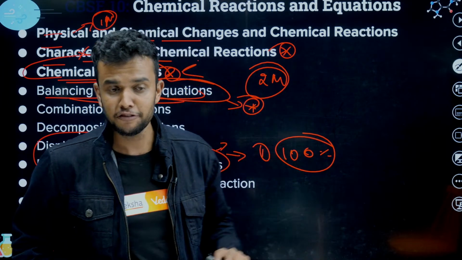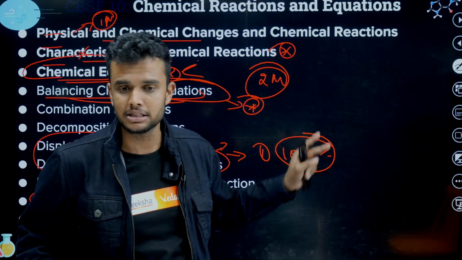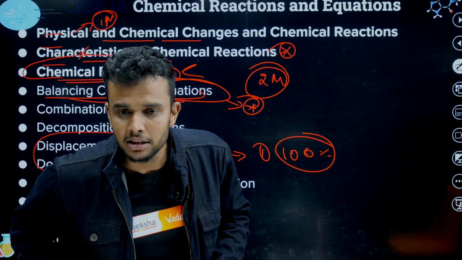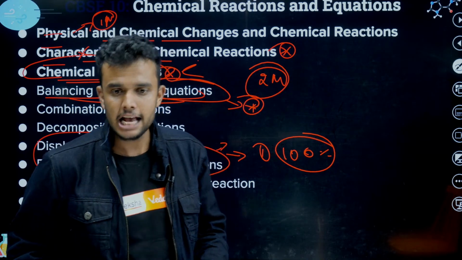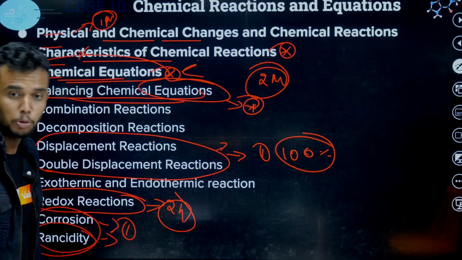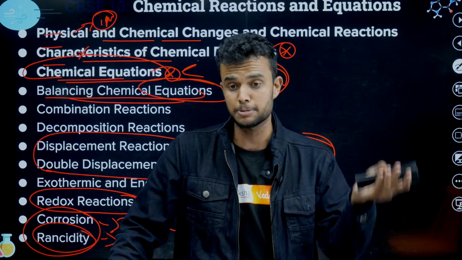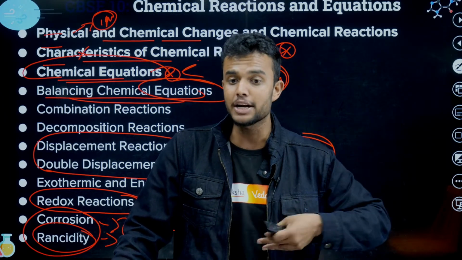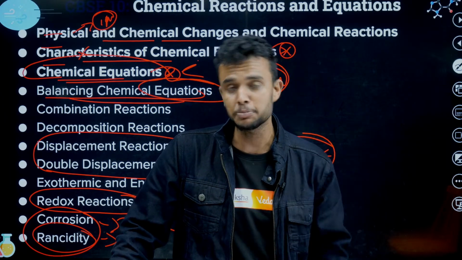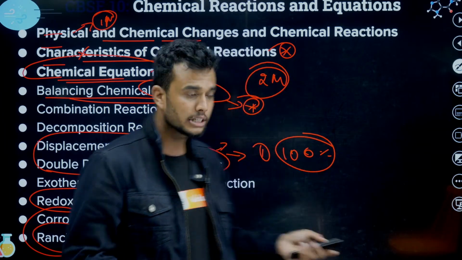Don't worry. At the end of the session, in the NCERT carbon and its compounds unit, I explained it. Spoilage of food is called rancidity. In rancidity, oxidation takes place, right? The food gets oxidized, fat or oil. In fat or oil also, carbon is present. That's why it oxidizes.